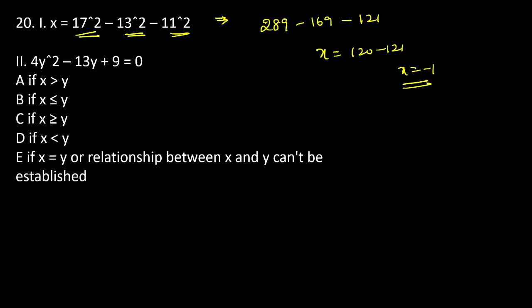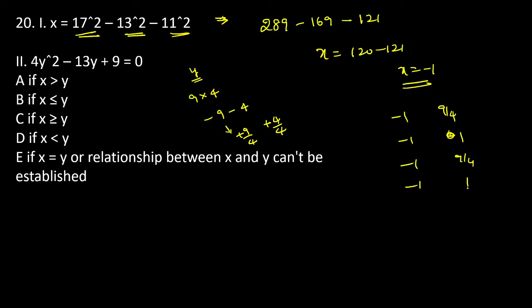Now see, just find the y value. If you want the y value, again just go with the same approach. Y value is equal to 9 into 4. Again see, definitely the result is minus 9 minus 4. The final factors are plus 9 by 4 and plus 4 by 4. Just compare that. Minus 1, minus 1. The y values are 9 by 4 and 4 by 4 is equal to 1. A negative value is always less than these values, so definitely the result is x less than y.